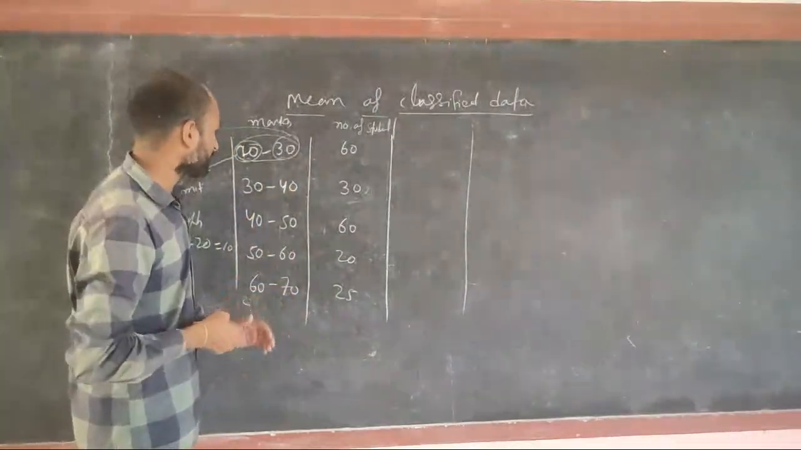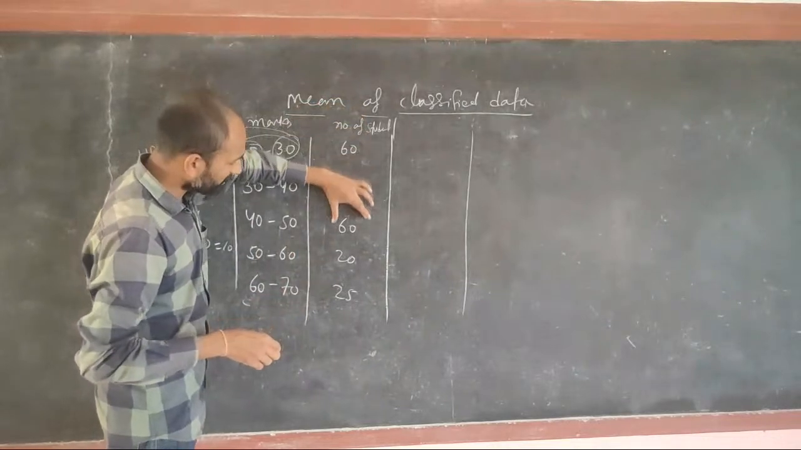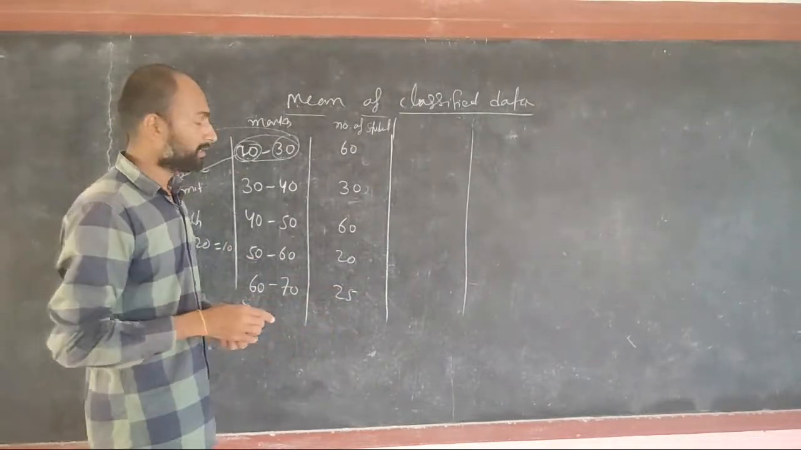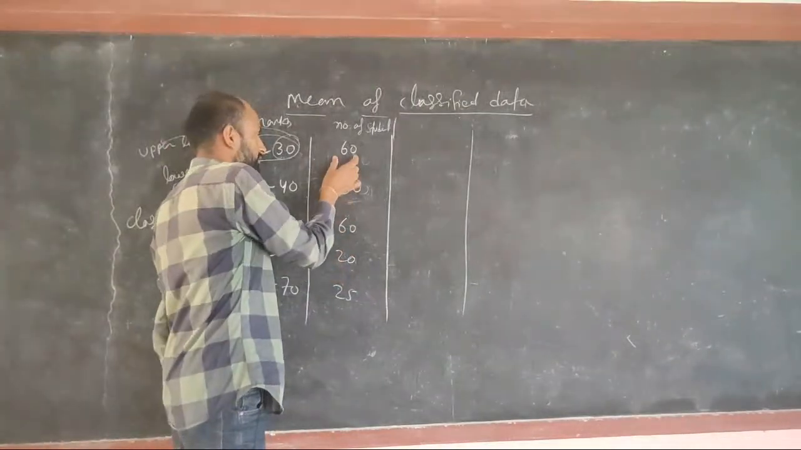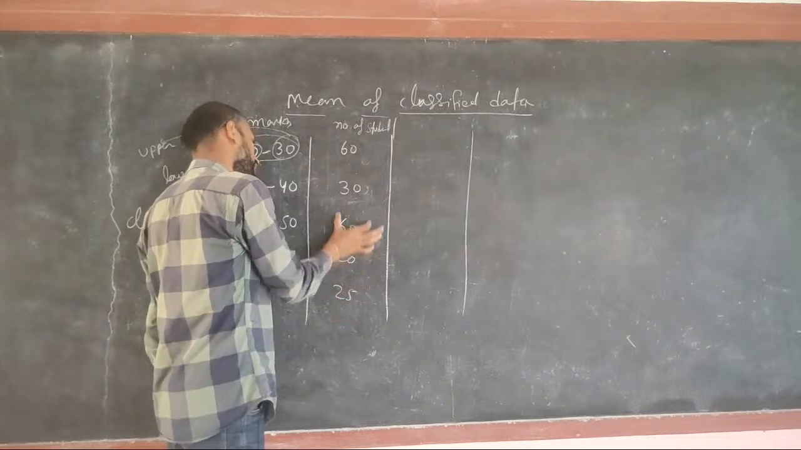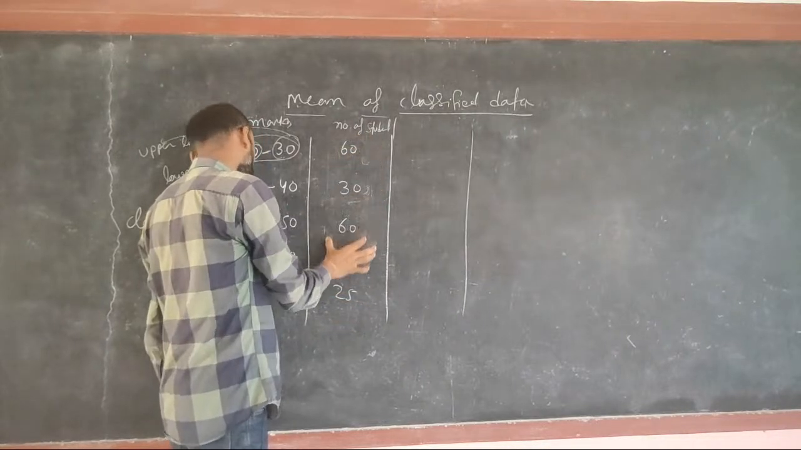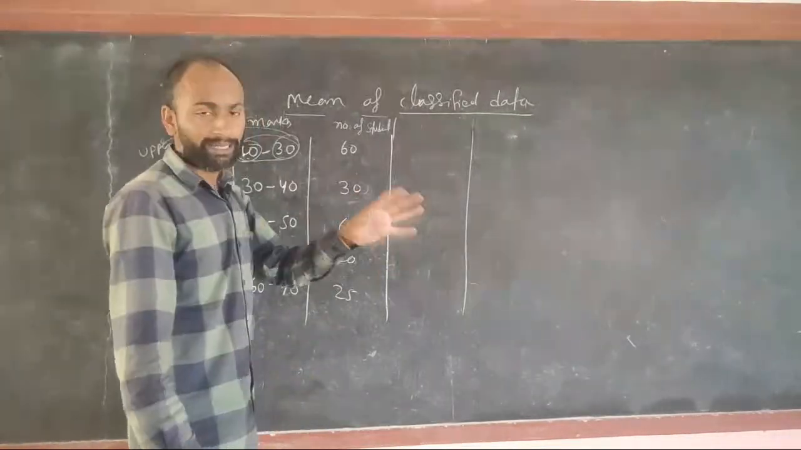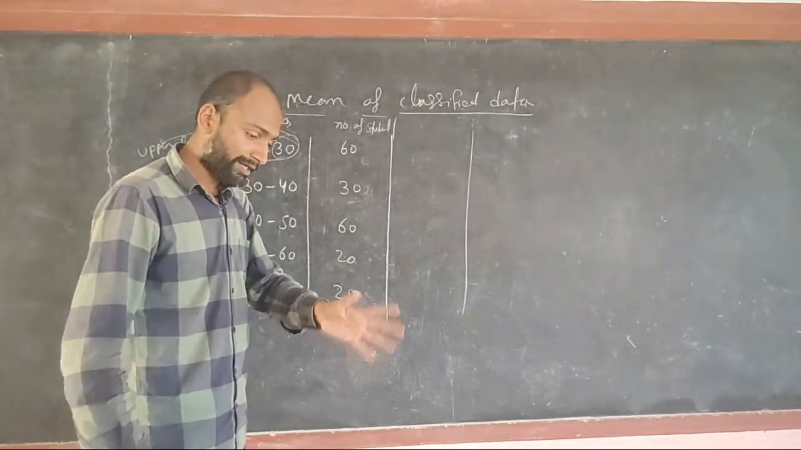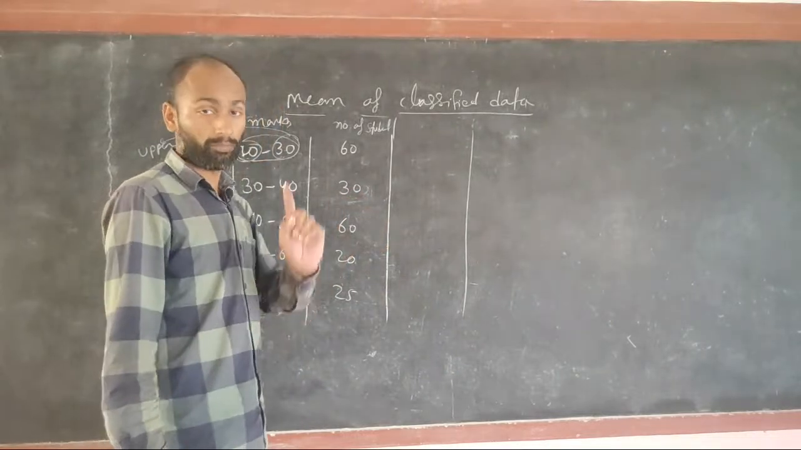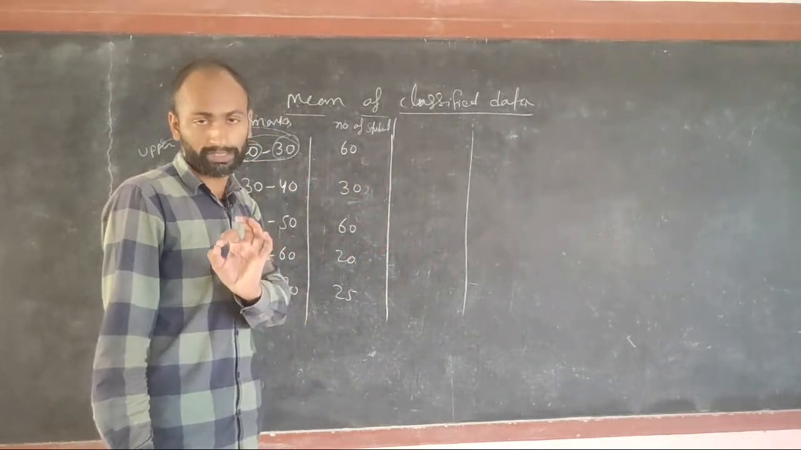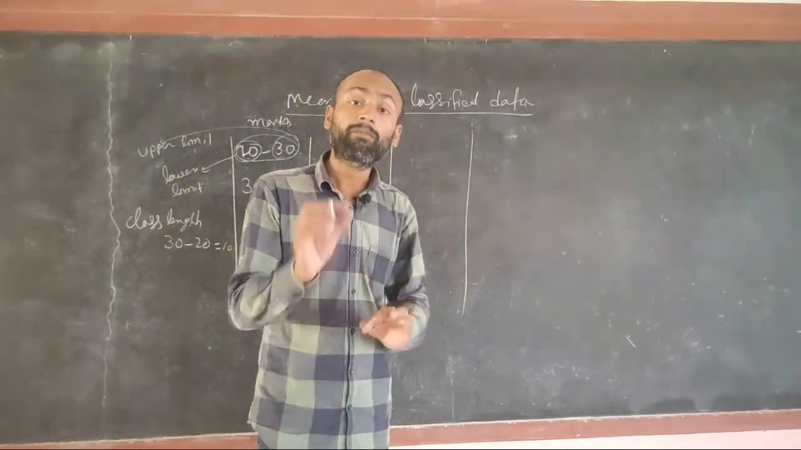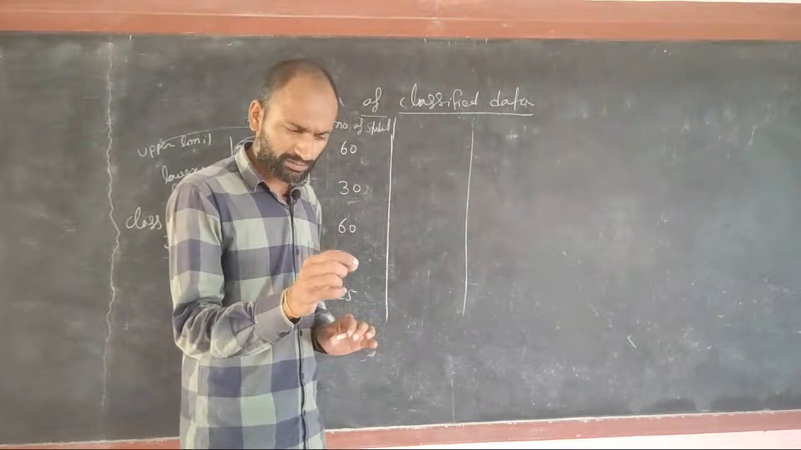In this case, the number of students are here. If I want to find the total number of students, you add all these numbers and it will give you the total number of students. Here I want to tell you one word called mode. Mode is used in statistics.